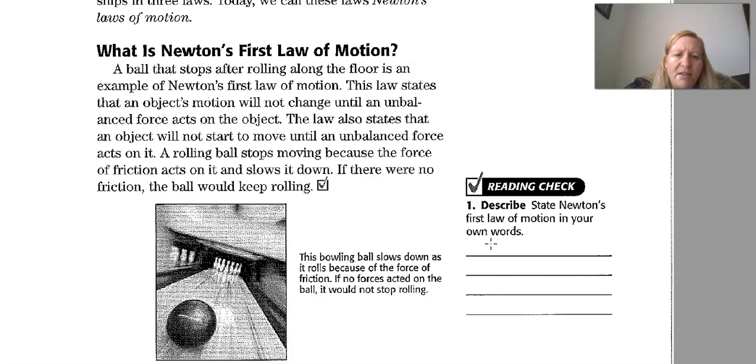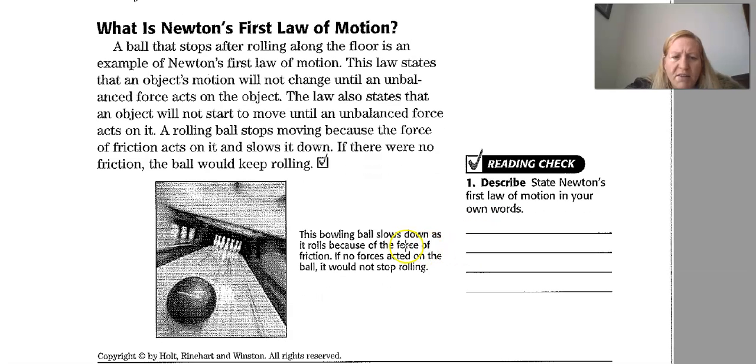A rolling ball stops moving because the force of friction acts on it and slows it down. If there were no friction, the ball would keep rolling. So in this example, the bowling ball slows down as it rolls because of the force of friction. If no forces act on the ball, it would not stop rolling.